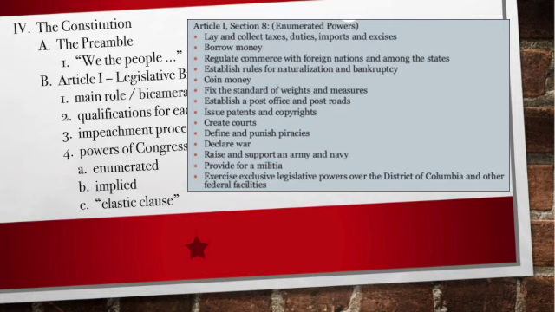Those are the ones that if you don't remember any of the other enumerated powers, you've got to know those. Okay? Those three are significant. Now, something else that's important too, if you look at these enumerated powers were designed to fix those deficiencies. Okay? It's kind of like if you got a test back and your teacher let you correct your test. These are the test corrections. Like we talked about under the Articles of Confederation, the national government couldn't coin money. Every state had their own currency. Well, this time they make it clear.